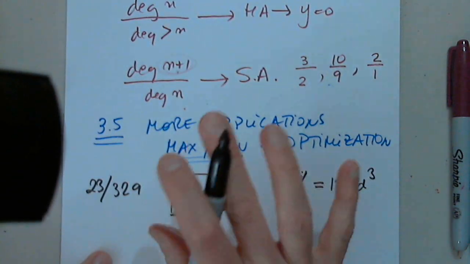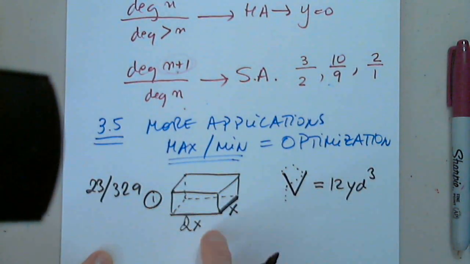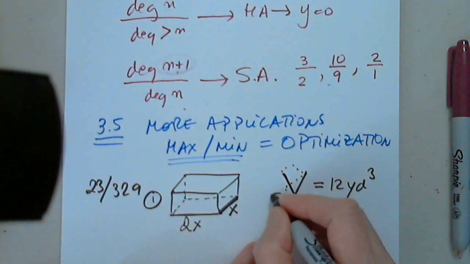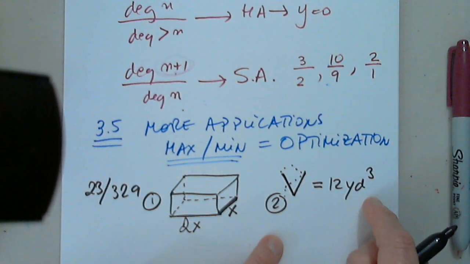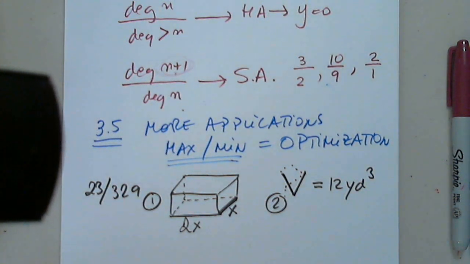So for now, what do we know? First piece of information, the width is X, the length is 2X. Second piece of information, the volume must be 12 cubic yards. Let's see what else they want. Find the dimensions, in other words, length, width, height. Find the dimensions that will minimize its surface area.